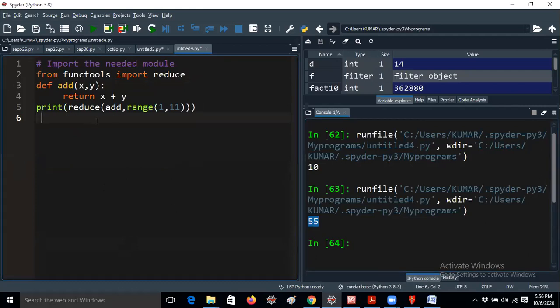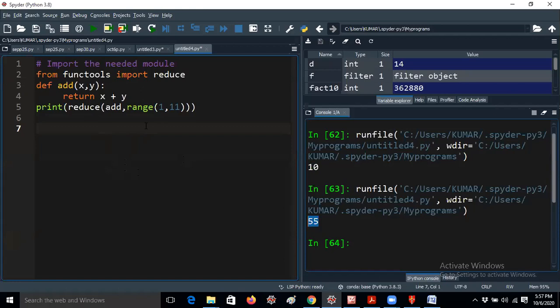So you can use the reduce function this way. It will get the cumulative value, only one value. Earlier, in the filter and map functions, we displayed a collection of values, but here it returns only one value. Remember, guys, reduce means it returns only one value.